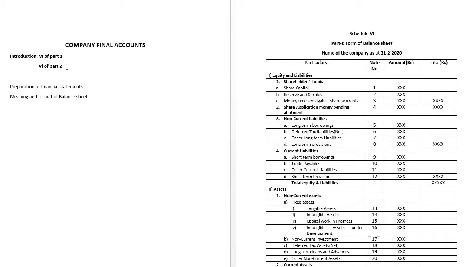See, what happens here is the Schedule 6 of the Companies Act 1956. Earlier the Companies Act was 1956, in respect of preparation of the company's final accounts. That was replaced by the Ministry of Corporate Affairs, and proper schedules are available in order to prepare the company final accounts. There are two Companies Acts available. First one is the Companies Act 1956. Later we also have the present Companies Act, which has been effective from 1/4/2011.